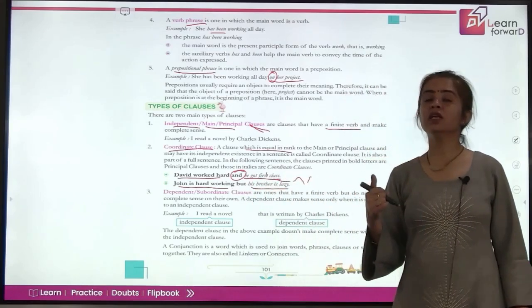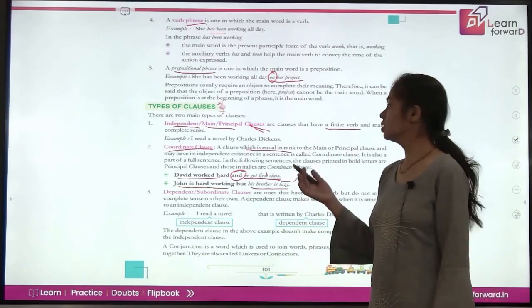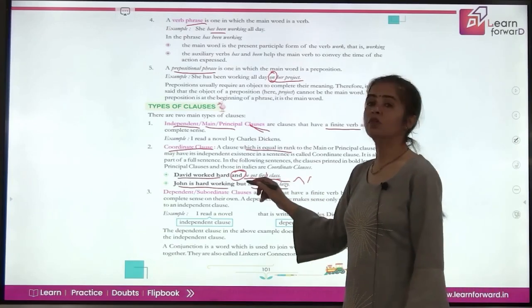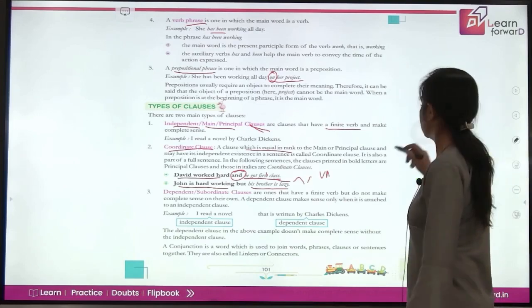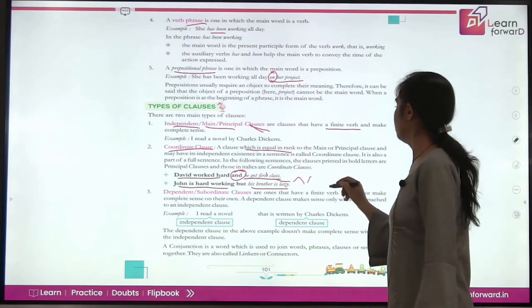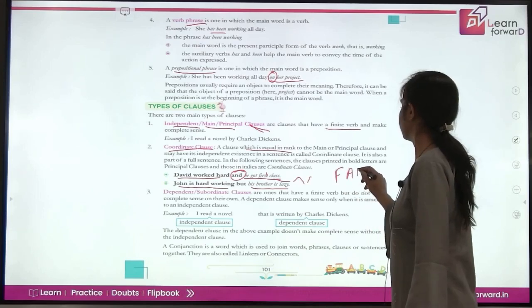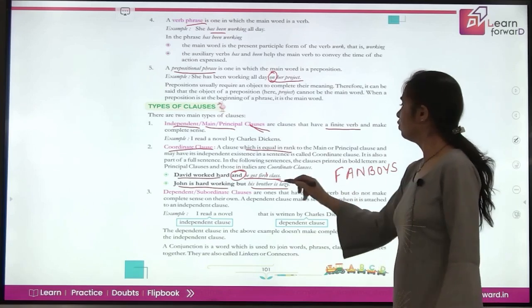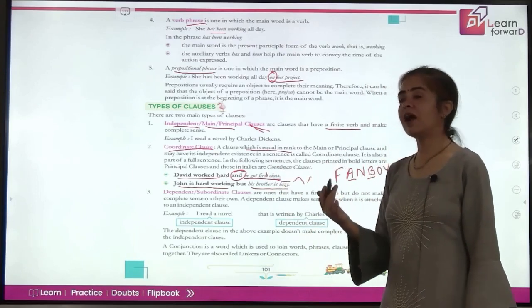And the other important thing to remember is we have already learnt about coordinating and subordinating conjunctions. So, the coordinate clauses are connected using coordinating conjunctions. For that you can just recall FANBOYS. We have learnt an acronym for coordinating conjunctions, that is FANBOYS. So, here 'and' and 'but', both these are coordinating conjunctions. So, the clauses here are coordinating clauses.